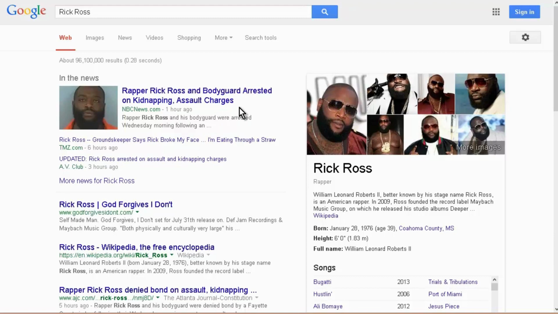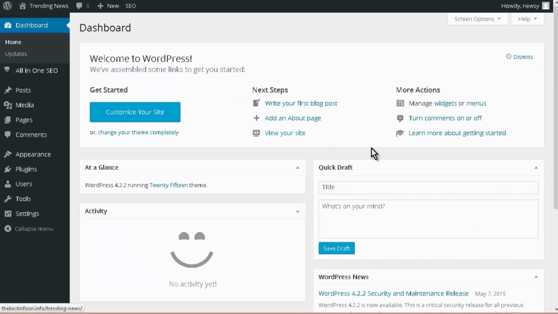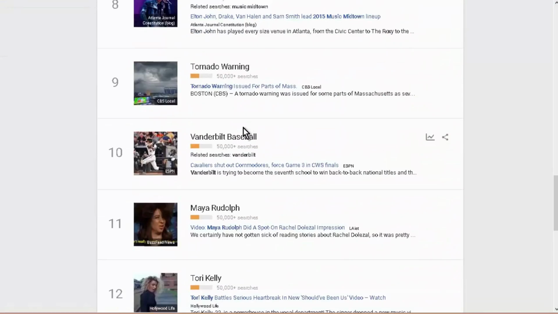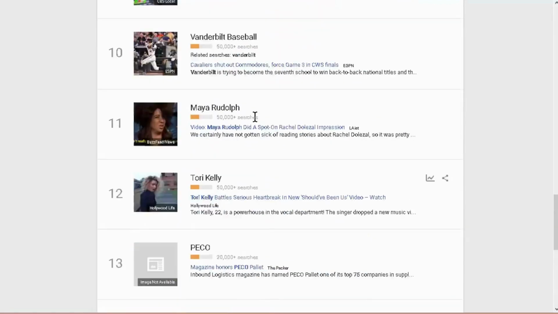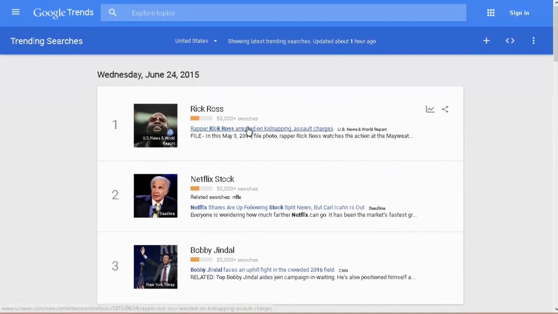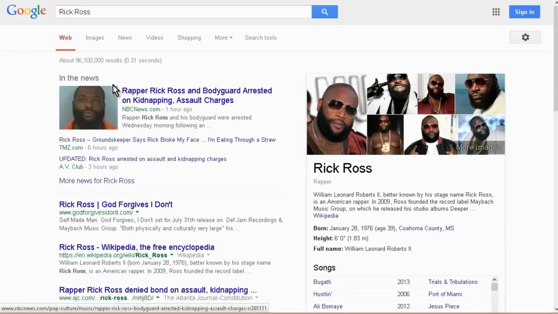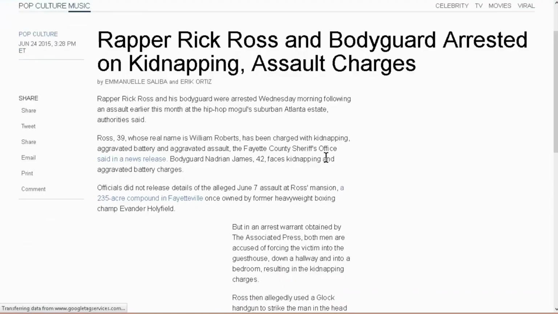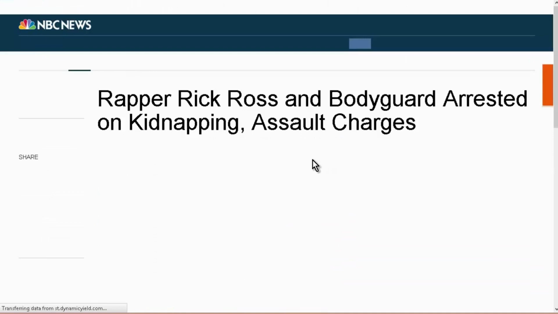Okay, so what you're going to want to do is you're going to want to create an article on your blog about each of these trending topics here. Okay, so this is showing how many there are so far today, and then this is yesterday, and then you can load more if you want. So start with today's and get those on there first. So let's just do an example here. So let's have a look at the article. Now we're not going to be wanting to plagiarize this. We just want to read the article, get the gist of it, and then put it on our site.